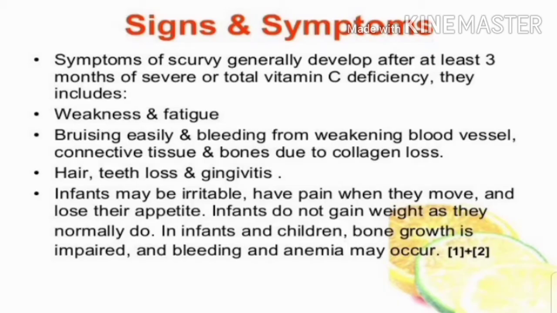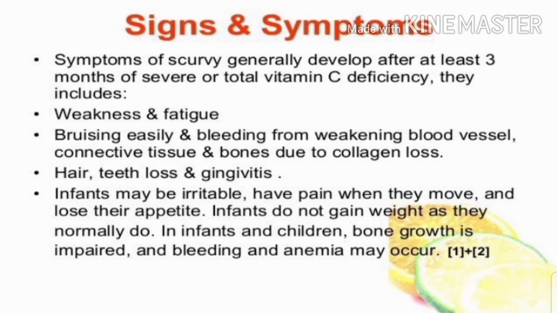The symptoms of scurvy generally develop after at least 3 months of severe or total vitamin C deficiency. They include weakness and fatigue, bruising easily and bleeding from weakening blood vessels, connective tissue and bones due to collagen loss, hair and teeth loss and gingivitis.